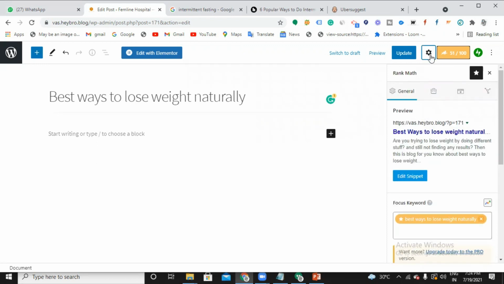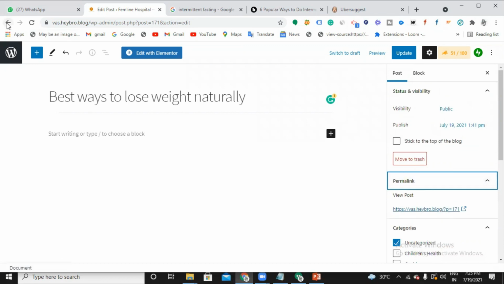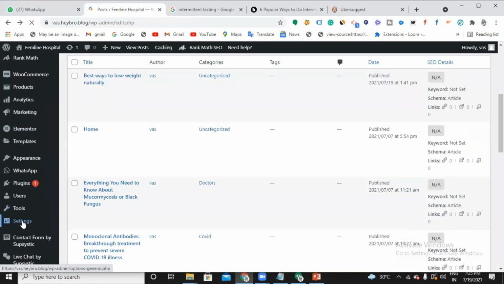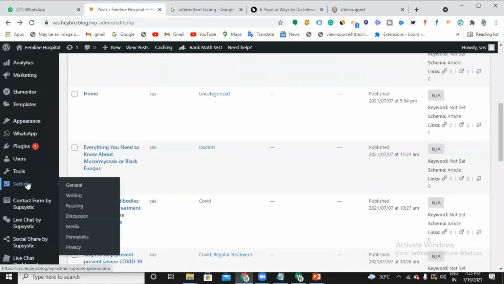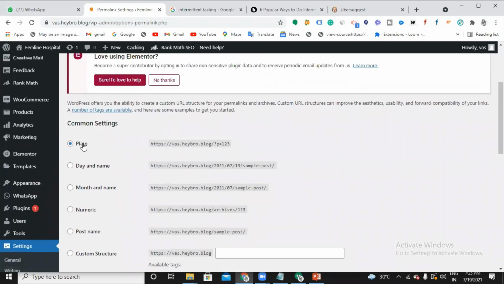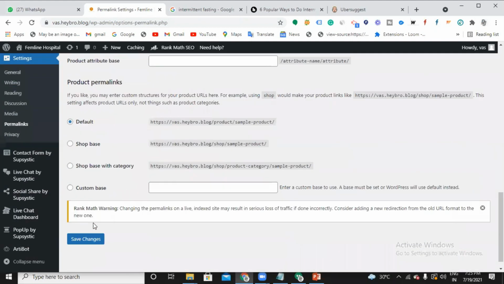Come here, click this settings option. By default, it is showing you this because you need to change it in the settings. Let's go back. I'm going to show you how to change that in the settings. Come here, settings option. Here you can see a permalink, right? By default, your permalink is in the plain format. You should choose the post name format and save changes.